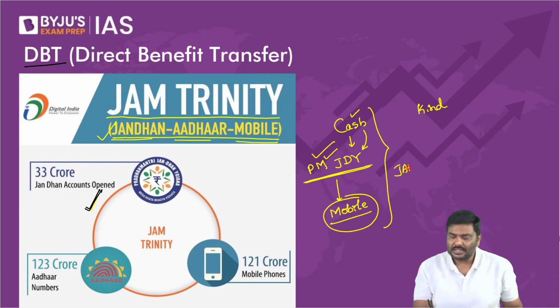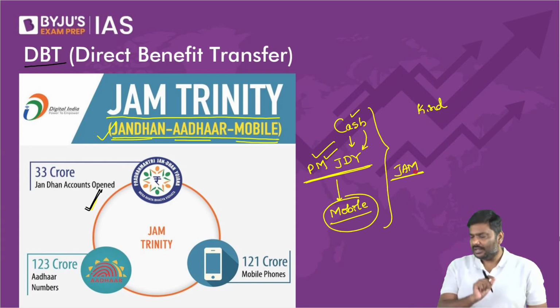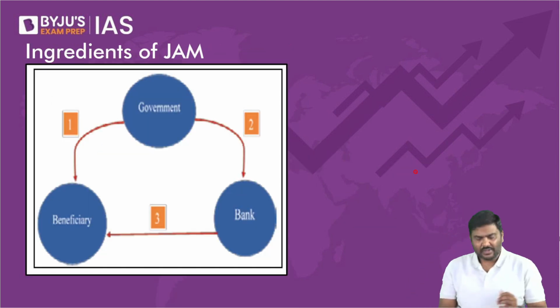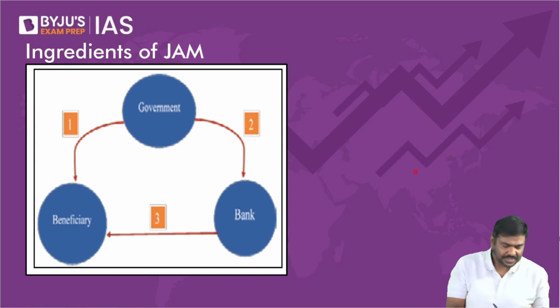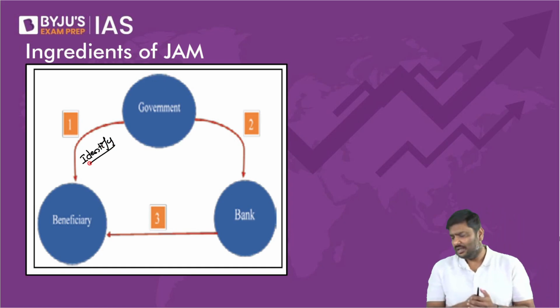So please tell me, because of three pillars, that is Jan Dhan, Aadhaar and mobile, they call this the JAM Trinity. Does anybody have a problem with this system? Let me know. The process is very simple. I've given the same thing here also.